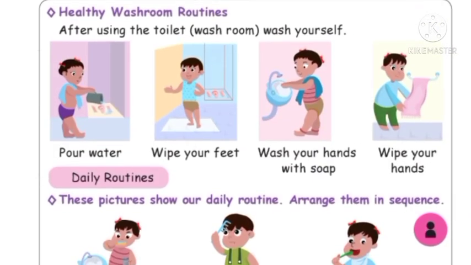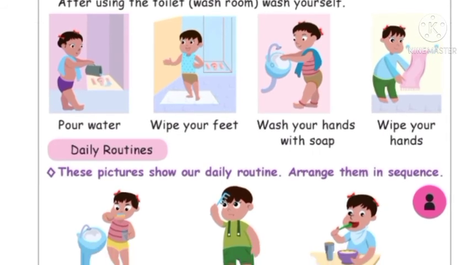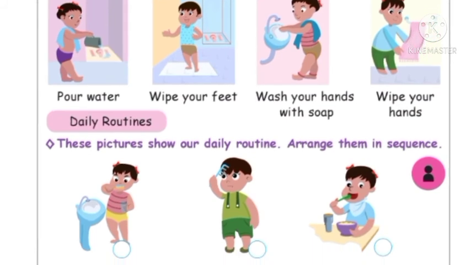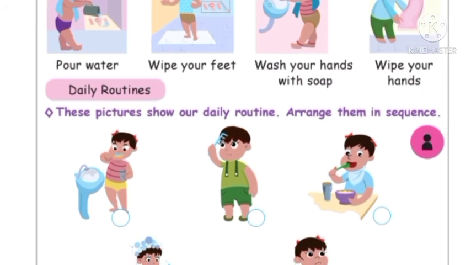Then healthy washroom routine. Children, here are some washroom routines. What you have to do after using the toilet or washroom: wash yourself, pour water, wipe your feet, wash your hands with soap, then wipe your hands.